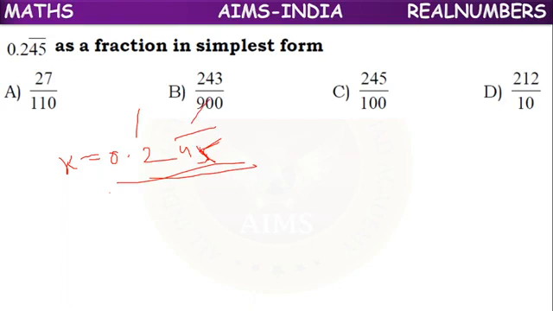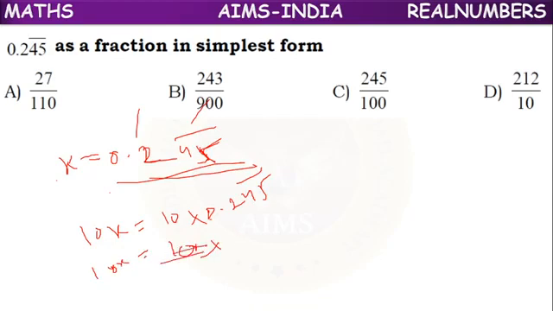So non-repeating, one digit is there. So we have to multiply with 10. So 10x equals 10 into 0.245 bar, which means the point will move one place to the right.